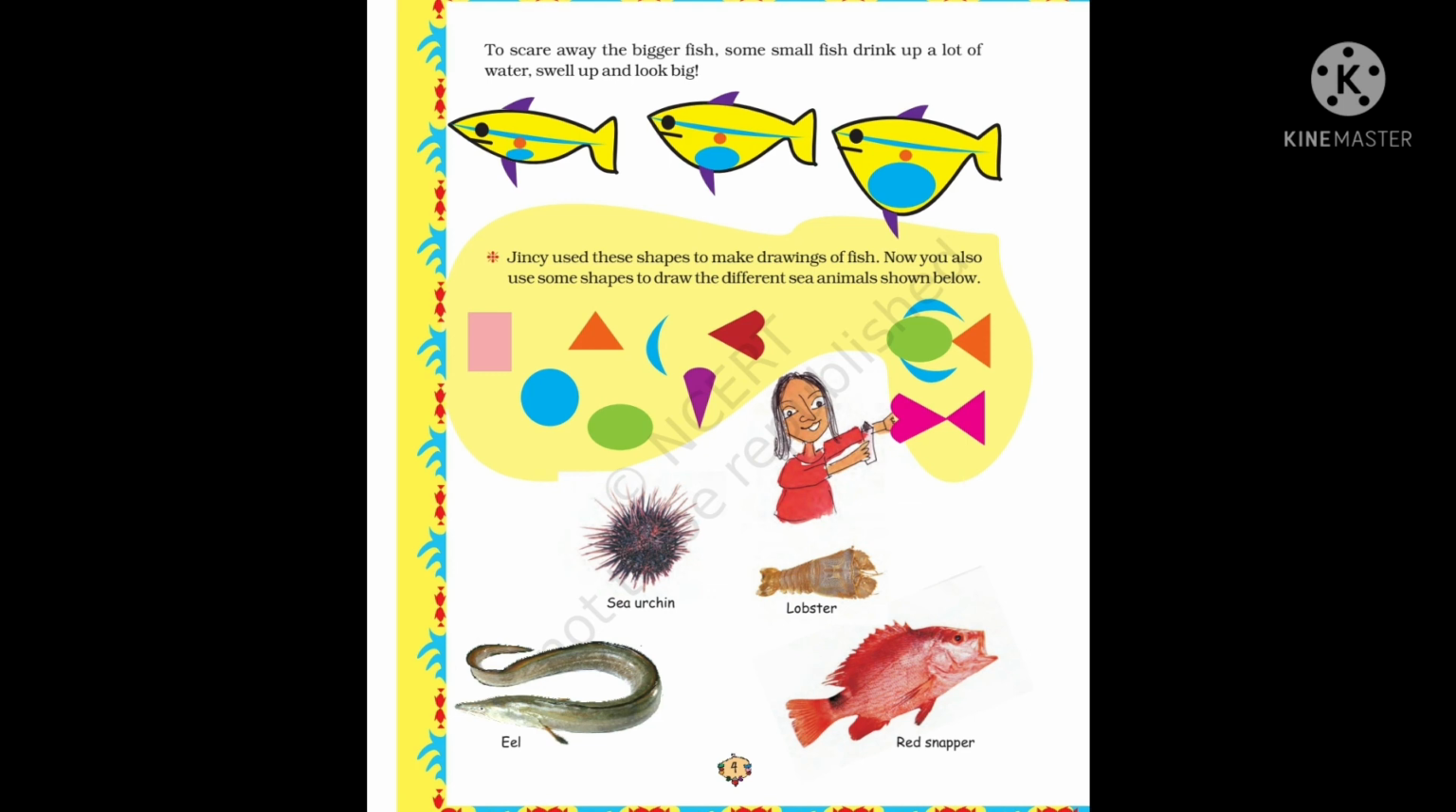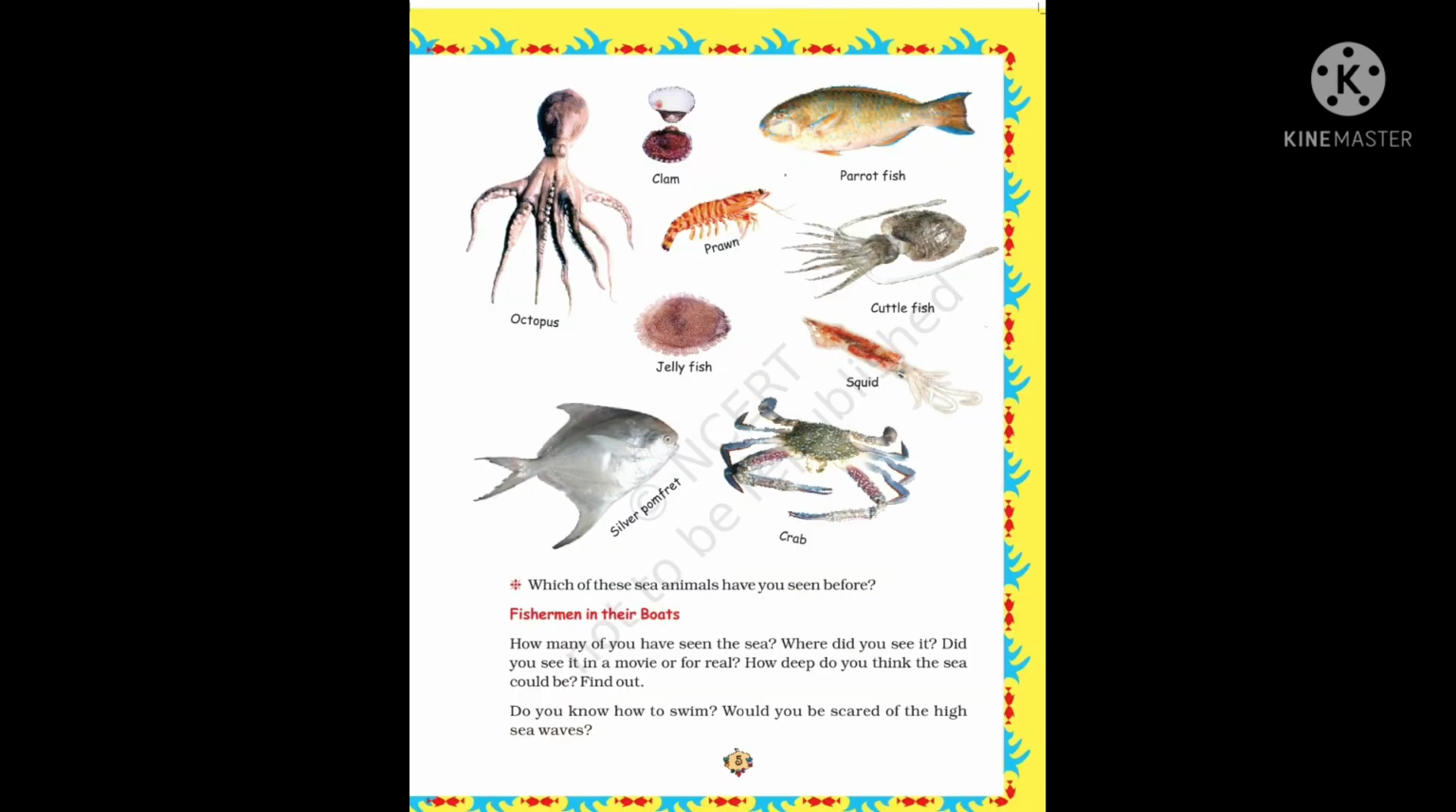Now look at Jinsey. Jinsey used these shapes and tried to make beautiful drawings of sea animals. Here in page number 4 and page number 5 you can see some sea animals. You have already seen some of them. Like you have seen a crab, octopus, isn't it? So which of these sea animals have you seen before? Tick them.